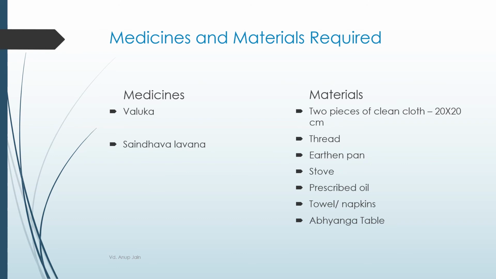Amongst the medicines and material required in Valuka Swed, we will need the medicines Valuka and Sandhav. Material required will be the same as that of Patrapind Swed, and oil is to be used only if prescribed, or such kind of oil which can be used in Amavastha, for example, Sandhavadi Tel, Laghu Vishkar Tel, etc.